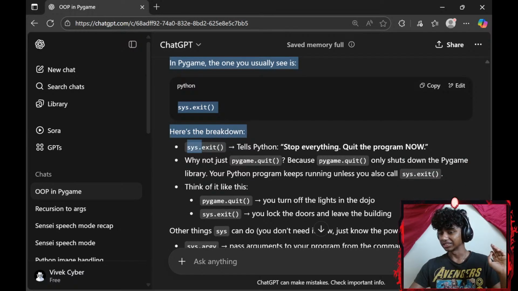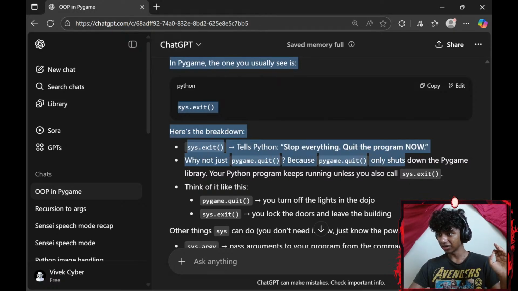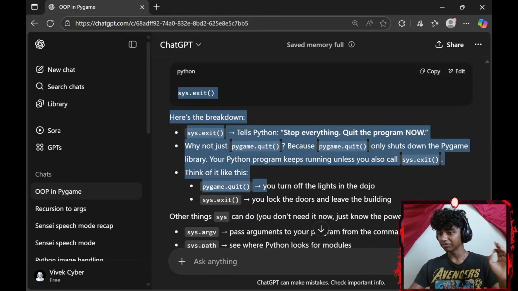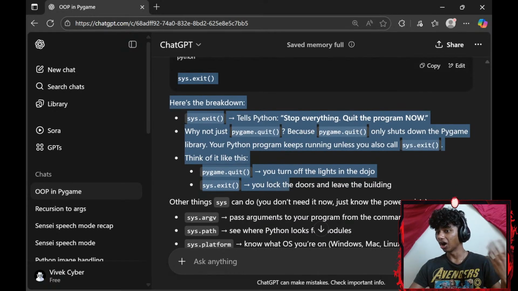Here's the breakdown. Sys.exit tells Python stop everything, quit the program now. Okay, why not just pygame.quit? Because pygame.quit only shuts down Pygame. Oh, I see. Your Python program keeps running unless you also call sys.exit. Think of it like this. Pygame.quit turns off the lights of the dojo. Sys.exit, you lock the door and leave the building.